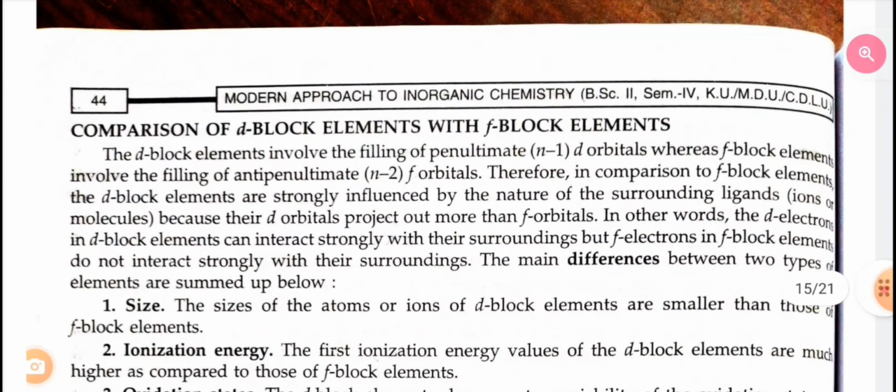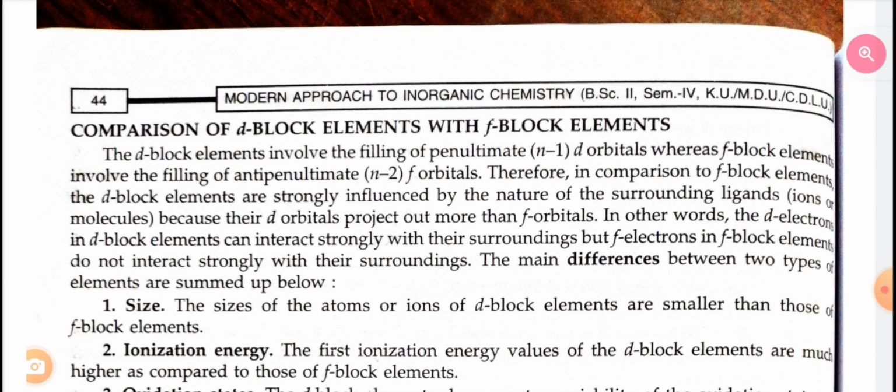Comparison of d block elements with f block elements. The d block elements involve the filling of the penultimate (n-1) d orbital, whereas f block elements involve the filling of the antepenultimate (n-2) f orbital. Therefore, in comparison to f block elements, the d block elements are strongly influenced by the nature of surrounding ligands, ions or molecules, because their d orbitals project out more than 5f orbitals. In other words, the d electrons in d block elements can interact strongly with their surroundings, but f electrons in f block elements do not interact strongly with their surroundings.